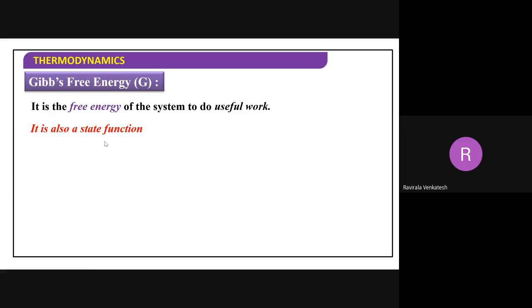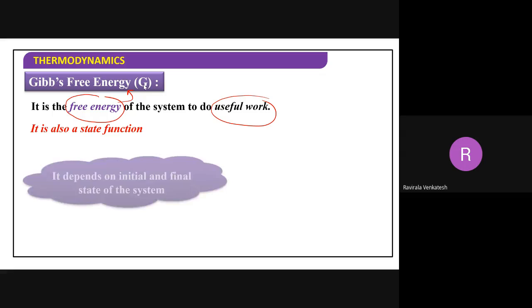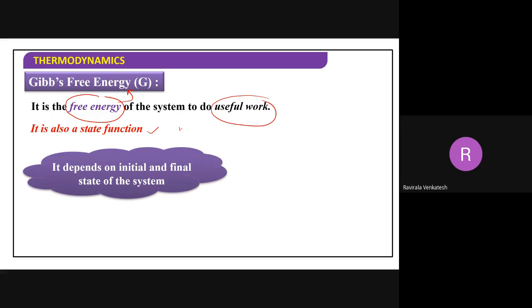Next, Gibbs energy is the free energy of the system to do useful work. Any system is about doing some work, so whatever energy is used for useful work, that energy we call Gibbs energy, or Gibbs free energy. It's a state function: it depends upon the initial and final states, but not on the path. Which one? Gibbs energy, G.